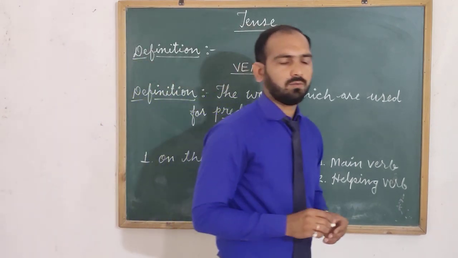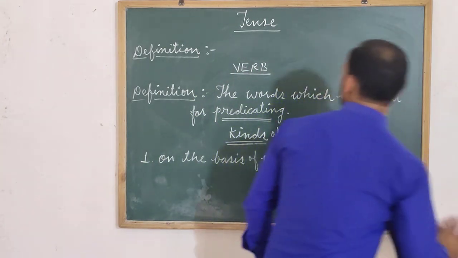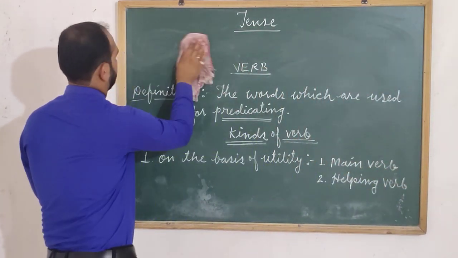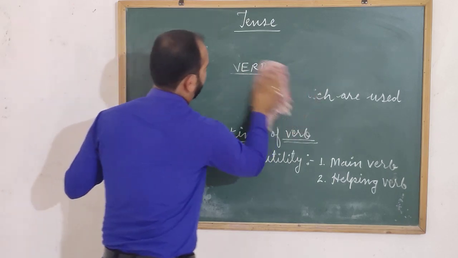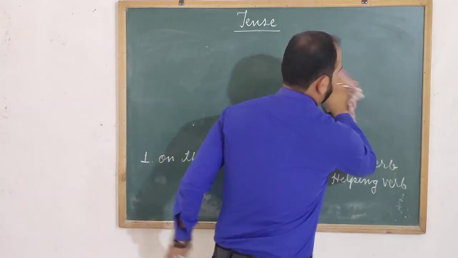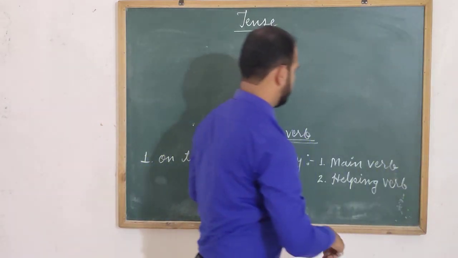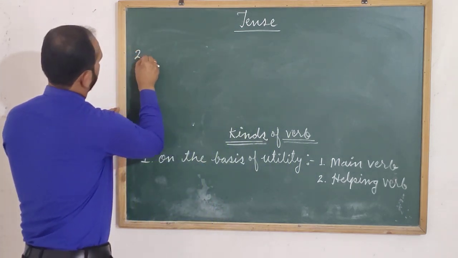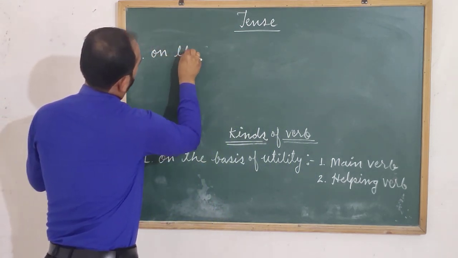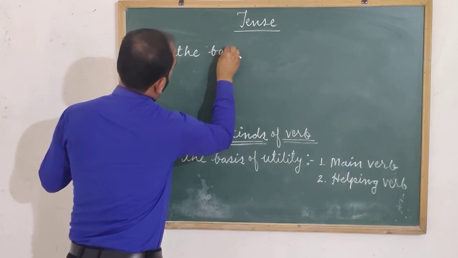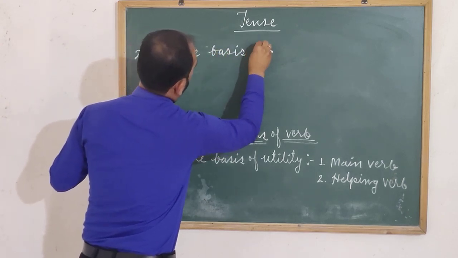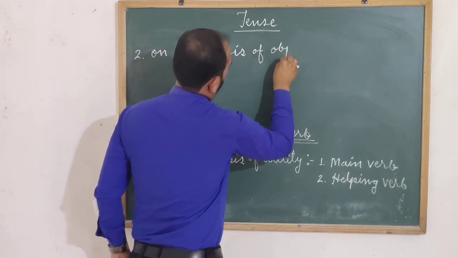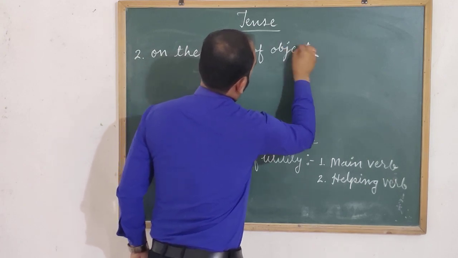Now the second kind of verb is based on object.